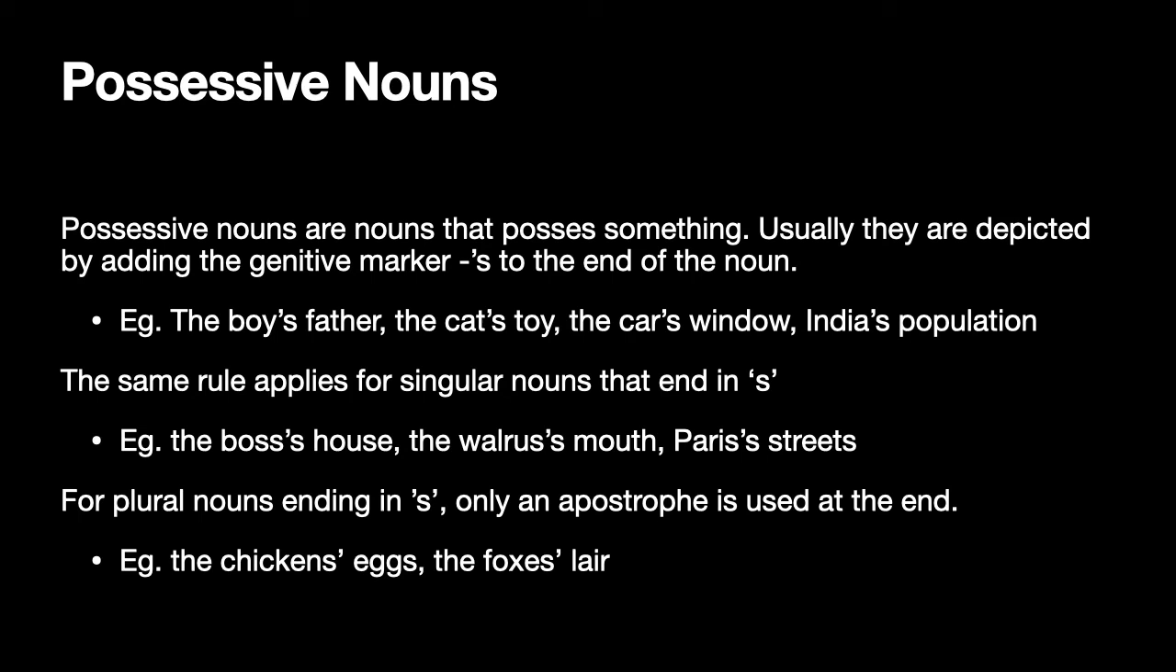So possessive nouns show possession of something, you add apostrophe s to the end of the noun, to almost all nouns. Even if the noun ends in s, if it is singular, you can still add apostrophe s. But if a noun ends in s and it is plural, then you normally just add an apostrophe. You do not add apostrophe s.